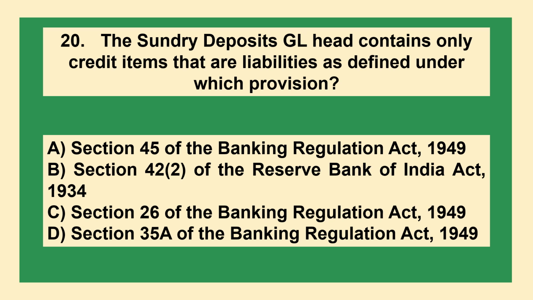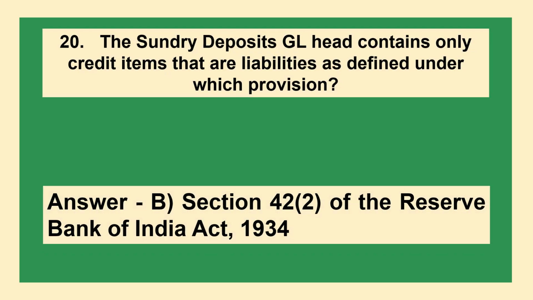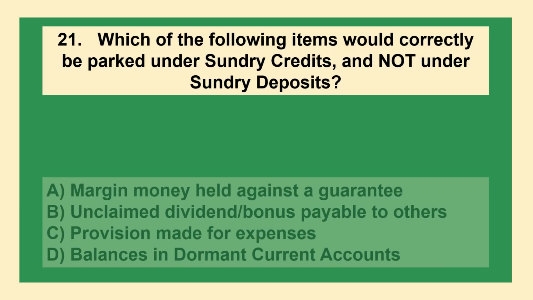The sundry deposits GL head contains only credit items that are liabilities as defined under which provision? Option A, Section 45 of the Banking Regulation Act 1949, option B, Section 42(2) of the Reserve Bank of India Act 1934, option C, Section 26 of the Banking Regulation Act 1949, option D, Section 35A of the Banking Regulation Act 1949. The answer is option B, Section 42(2) of the Reserve Bank of India Act 1934.